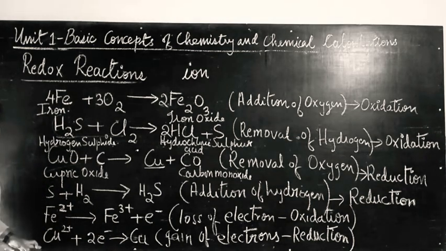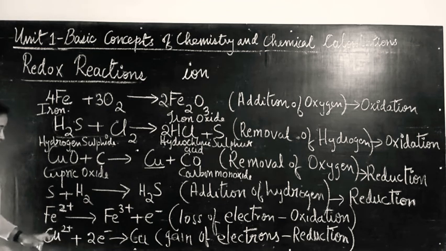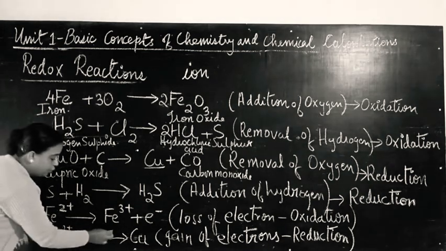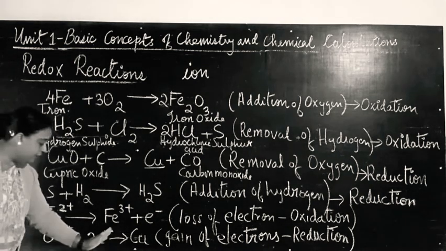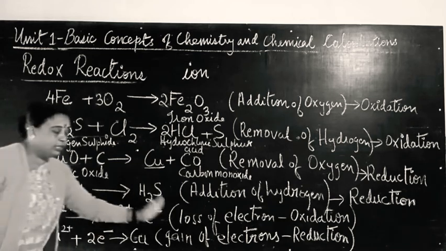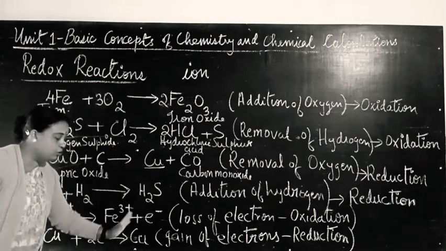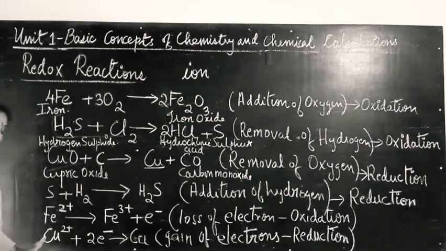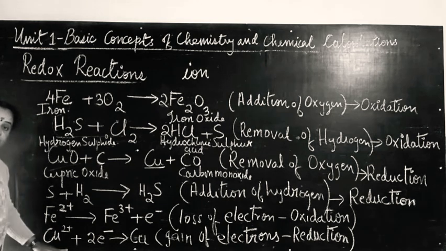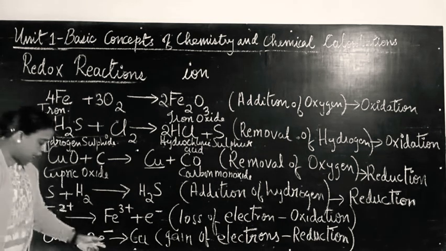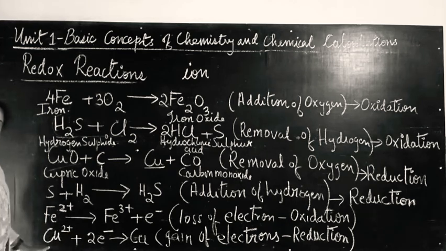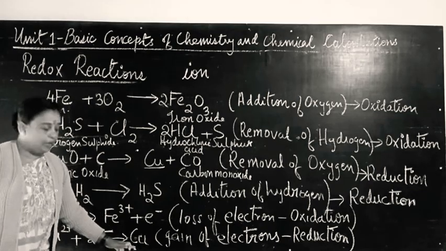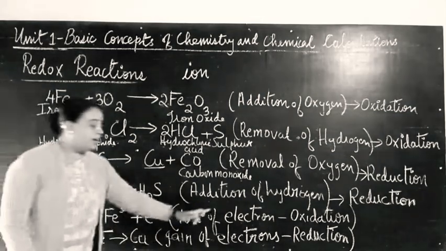Likewise, Cu2+ ion is the copper ion. To the Cu2+ ion, 2 electrons are added, or 2 electrons are gained. Because it is gaining, we write it from the left hand side. If we are losing, we write it from the right hand side. So here electrons are lost, so we write from the right hand side, and here electrons are gained, so we write from the left hand side. So the Cu2+ ion gains 2 electrons and is getting reduced to copper.